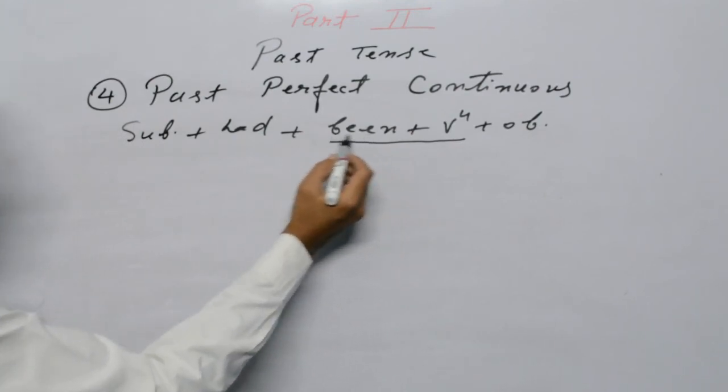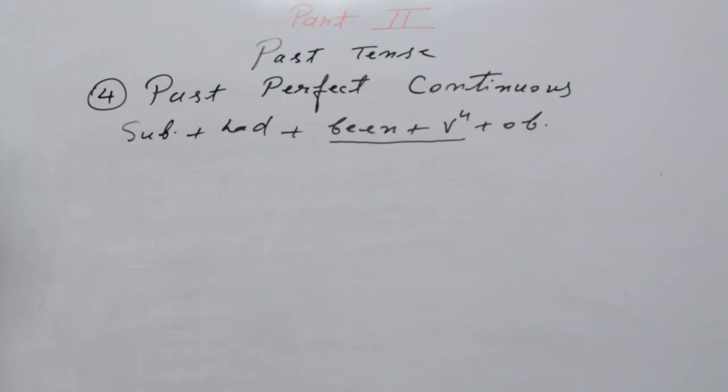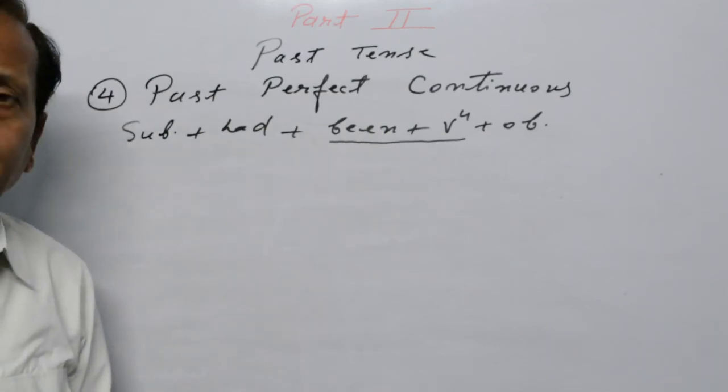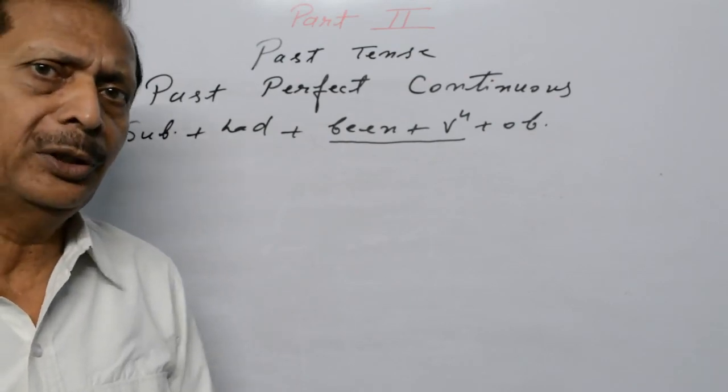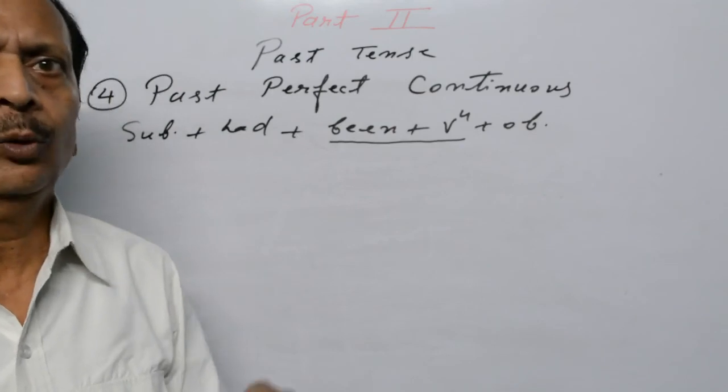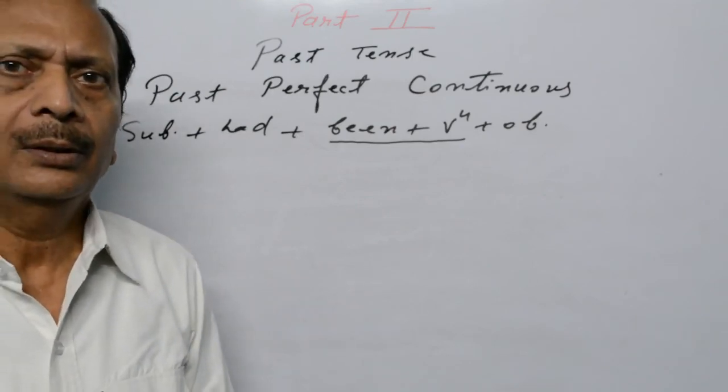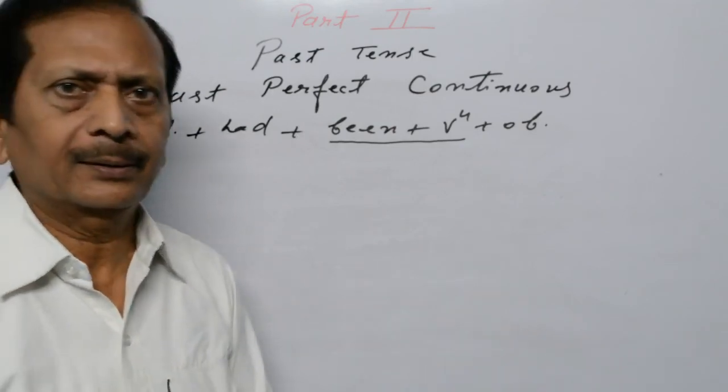This is the word which separates this tense from others. Every tense has something unique with it. Something unique means something different from other tenses. Therefore, tenses are separate.